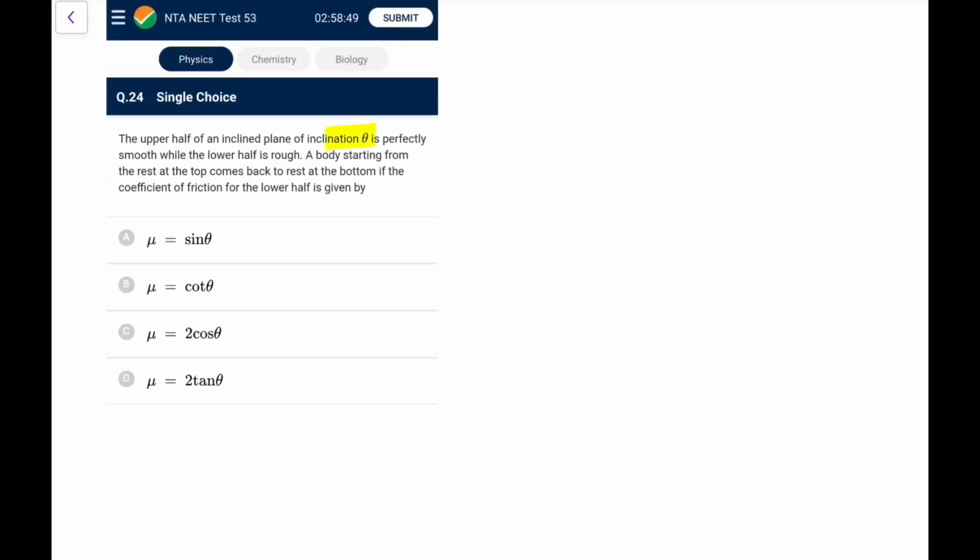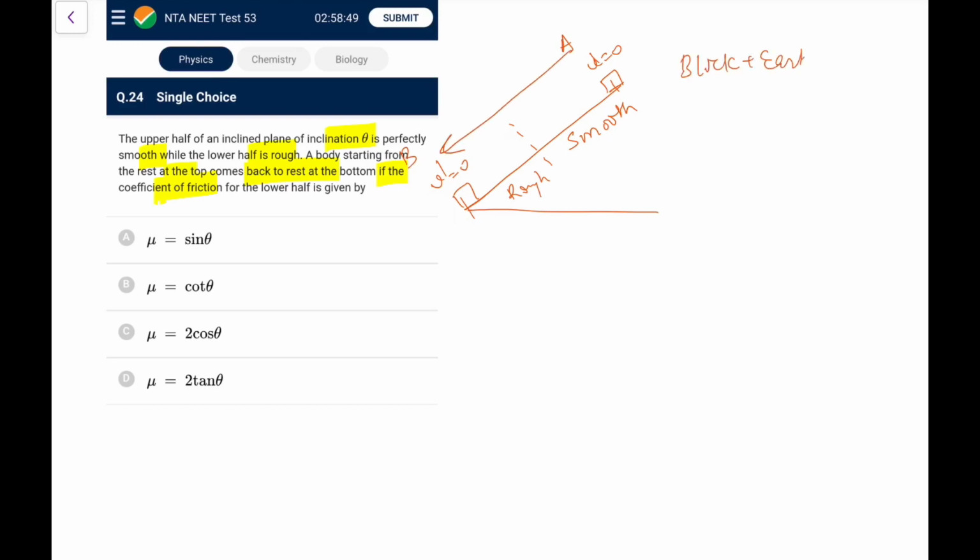The upper half of an inclined plane is perfectly smooth while the lower half is rough. A body starting from rest at the top comes to rest again at the bottom. Find the coefficient of friction for the lower half. Again, this is a very general question seen in the notes of all the institutes, all books. This half smooth, this half rough. It starts from rest, ends at rest. So I can do it by many methods. I go by energy analysis. Let's say A to B. If I take from A to B, block plus earth as my system, so friction acts in some of the parts,